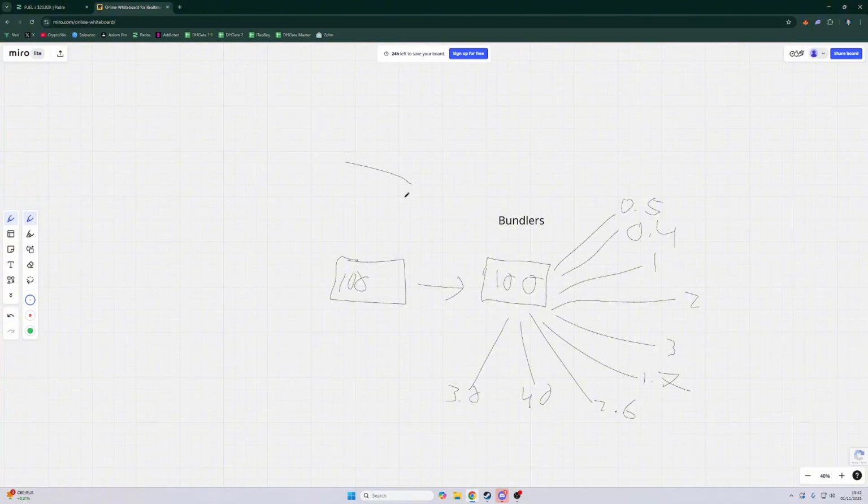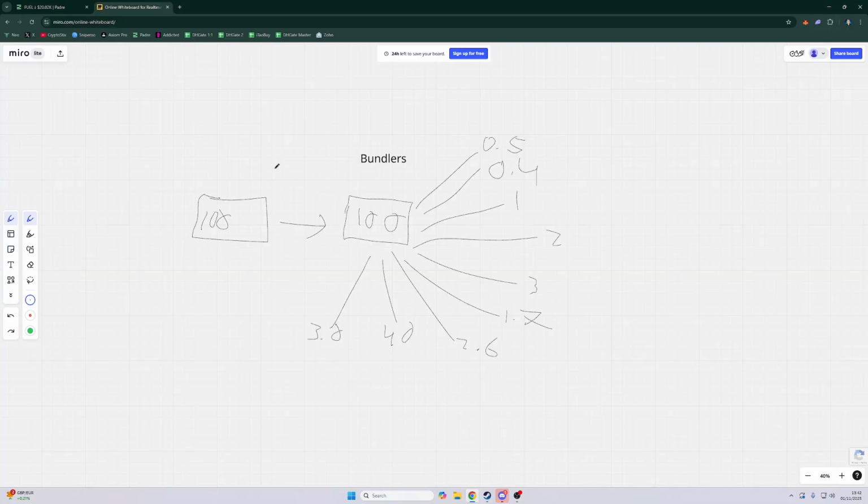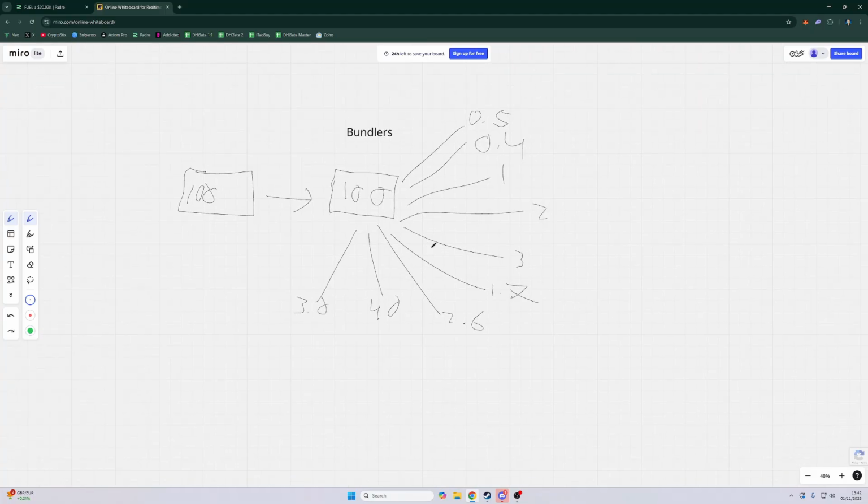If you don't understand what a bundler is, you can check on tools like Frog with Tools, which is a big bundler. Then there's Kinesis, there's Launch with Vortex. You need to know what these tools are, so then you know how to avoid them and how not to trade on bundled tokens. So like I said again, if you didn't understand, we have, let's say, 100 Sol in your wallet. You send it to a distributor that is provided by these bundling bots. And then the distributor distributes it to 50, 20 or 30 wallets. And you can never tell that it's bundled.